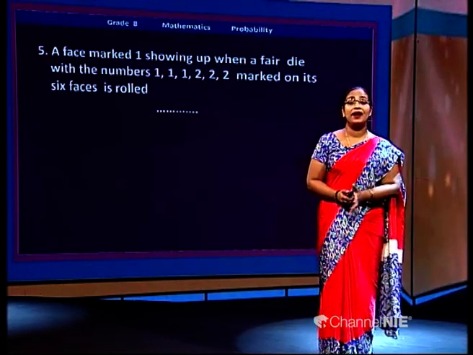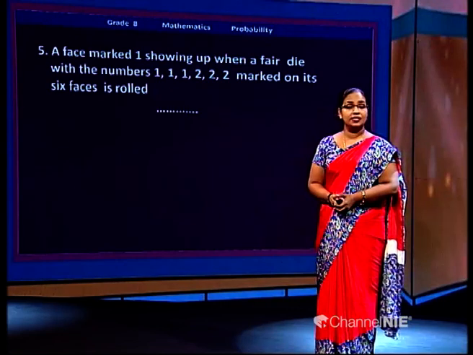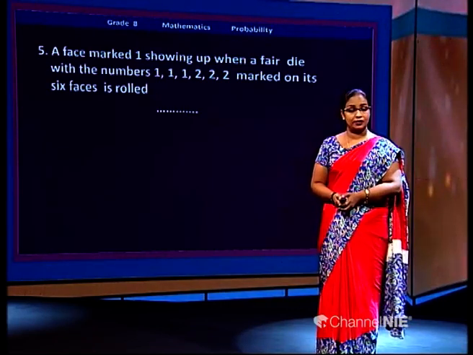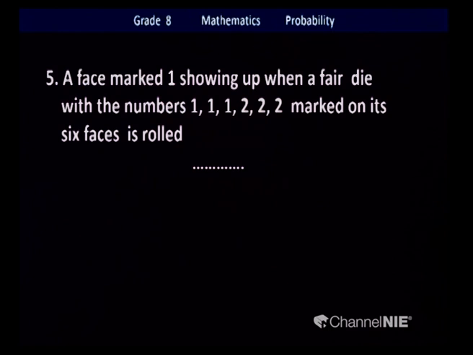So it is an unbiased object. You learn these words in grade 7. Unbiased objects. Here we are going to use the unbiased object, or fair die. So all the faces are the same. All faces are marked with 1, 1, 1, then another 3 faces are marked with 2, 2, 2. So there will be three 1s and three 2s. So all 6 faces are now numbered with 1 and 2 only.